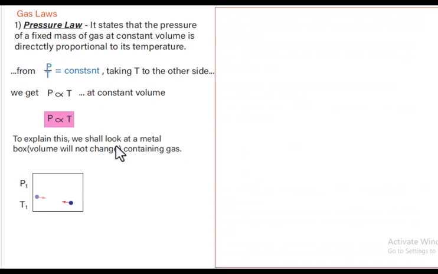To explain this, we shall look at a metal box. Volume will not change. So the metal box contains a gas, moving particles. So what is happening to these particles? As we increase the temperature, the particles are going to move at high speed, hitting the walls of the container, thereby increasing the what?